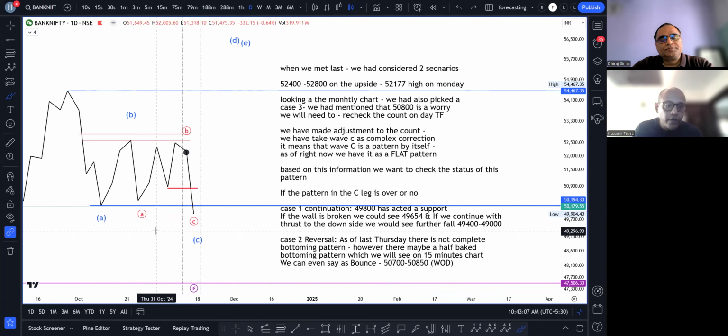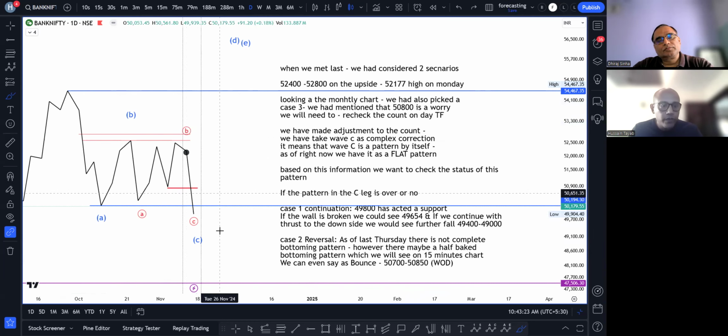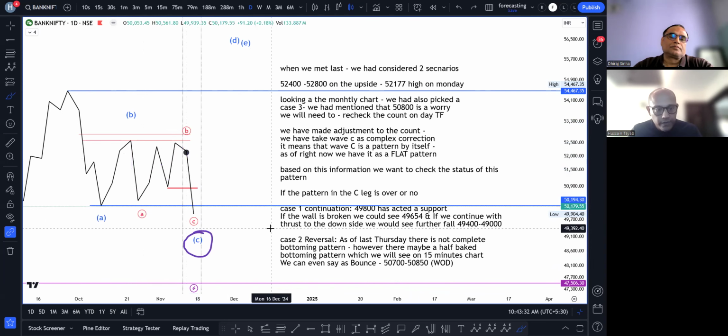I'm not going to dwell further into detailed analysis. It will go beyond the scope of this recording. So we have adjusted our count. Our wave B is absolutely correct. There is no problem in that. We are considering wave C as a pattern. As of right now, it is nothing but a flat pattern.